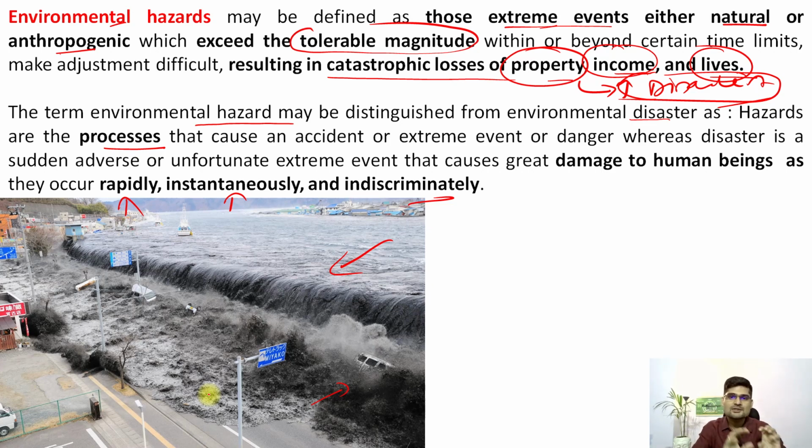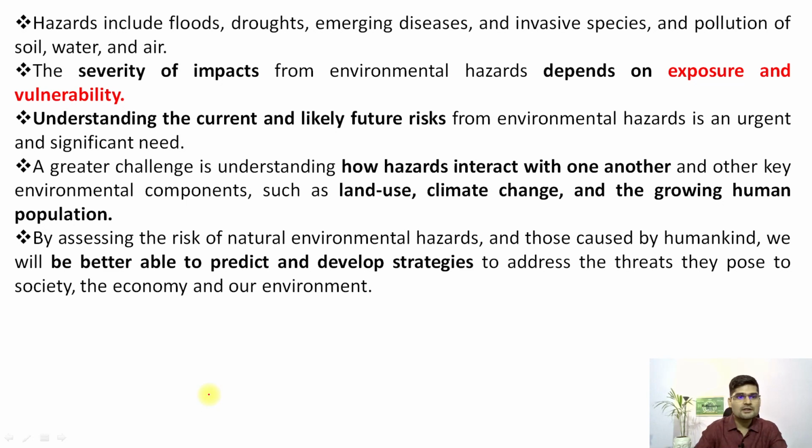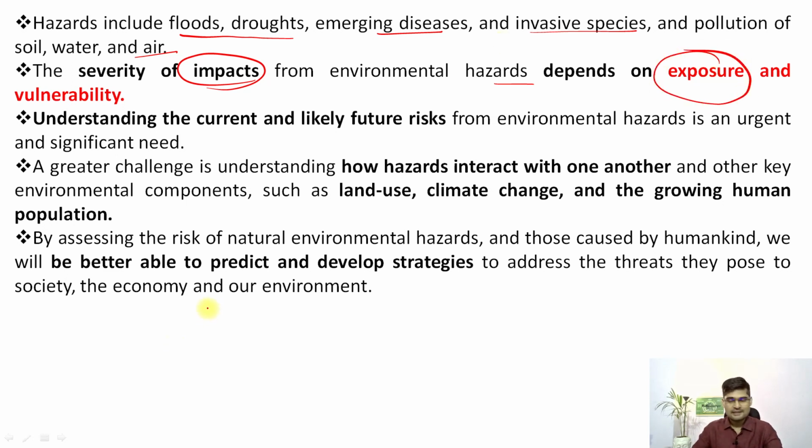So one is the process and one is the form. So it's like a functional relationship if you observe here, right? Then if you look into these particular points, hazard includes flood, drought, diseases, invasive species, pollution of soil, water, air. And remember, severity of impacts from environmental hazard depends upon the level of exposure to those hazards. If you're not exposed to flood, there is no problem. But if you're exposed and if you cannot withstand, if you are not resilient enough, then you will have a problem with flood. So you are vulnerable to flood, right?